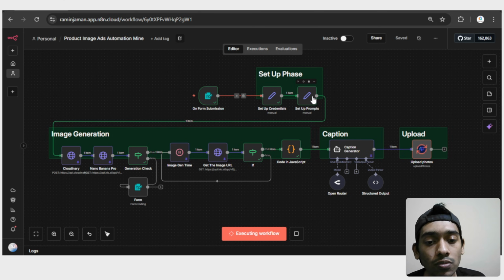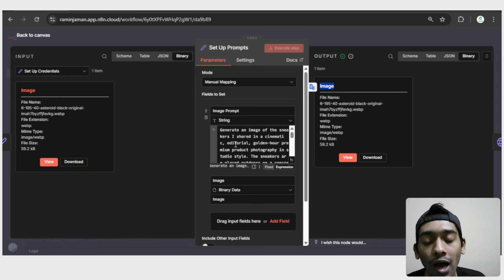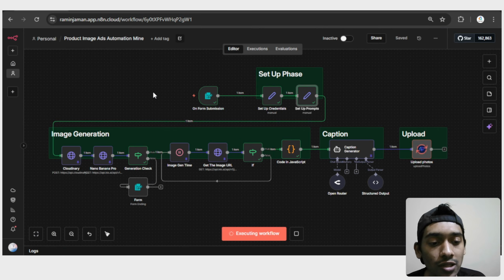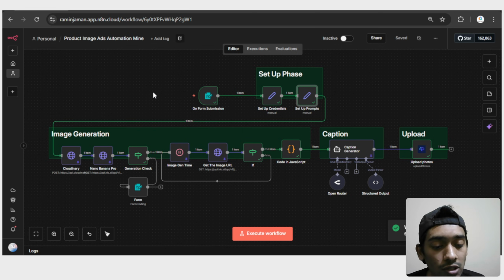And inside the prompt, I added how I need the image to be. Basically, I need the same image that I showed you in the video. My client needed that, so that's why we just get the same kind of images, but in your case it can be different. You can see it's saying that the workflow executed successfully.